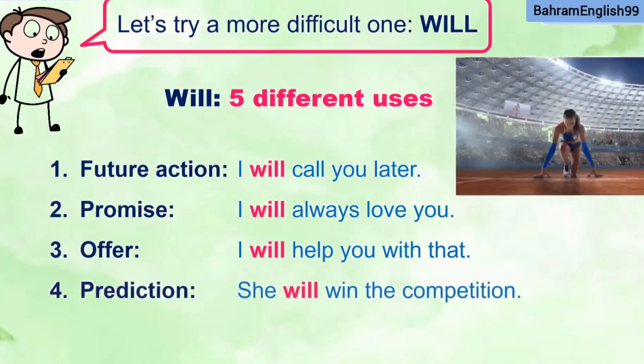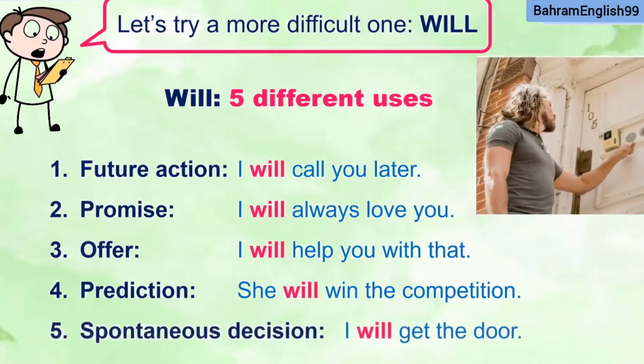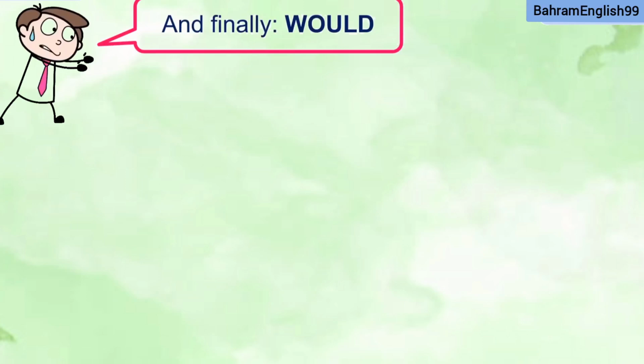Prediction. She will win the competition. I think she will win the competition. It's my prediction about the future. And finally, a spontaneous decision. I will get the door. So somebody is knocking at the door and you say, oh, there's someone at the door. I will answer the door. I will go and I will open the door.